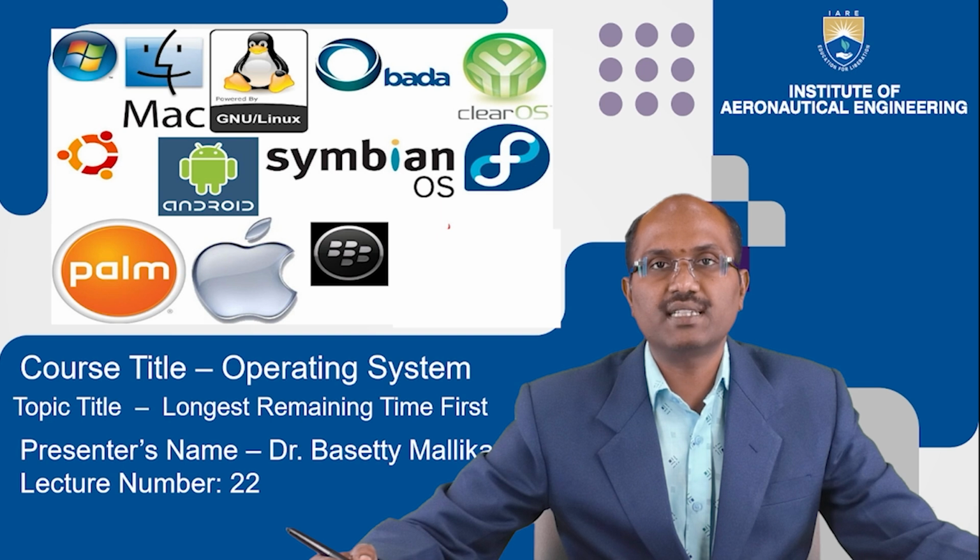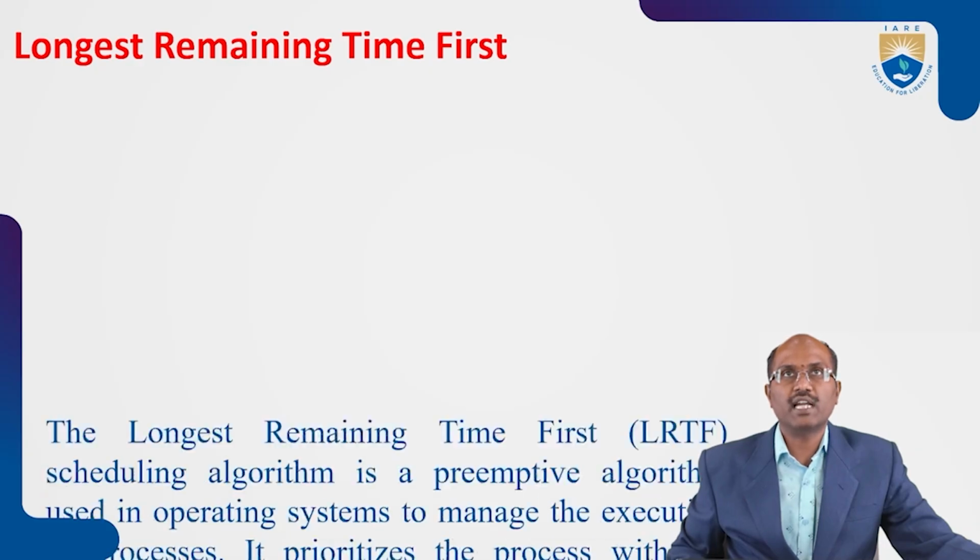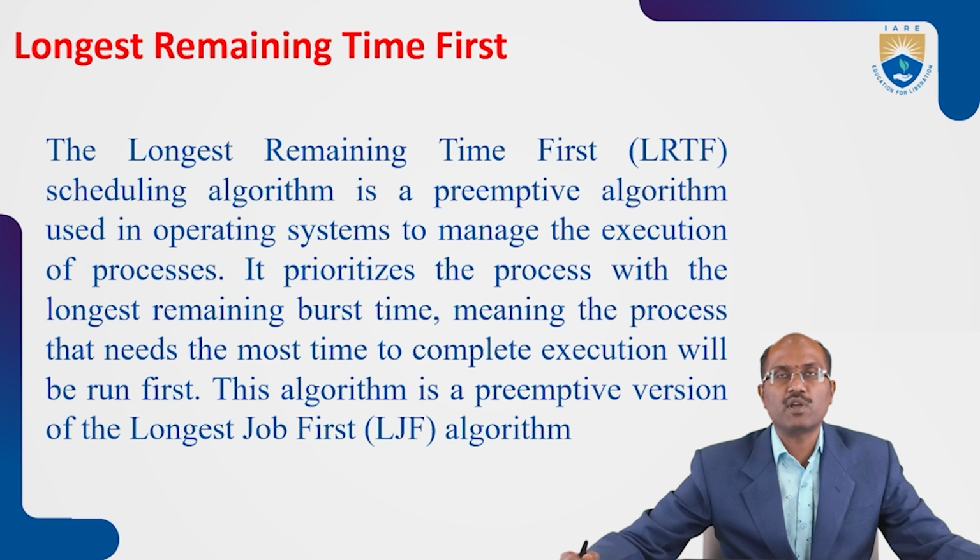In the series of video lectures on operating systems, today I am going to discuss the longest remaining time first scheduling algorithm. It is a preemptive scheduling algorithm. It works on the preemptive principle in the operating system, to manage the execution of processes. It prioritizes the process with the longest remaining burst time, meaning the process that needs the most time to complete execution will be run first. This algorithm is the preemptive version of the longest job first algorithm.